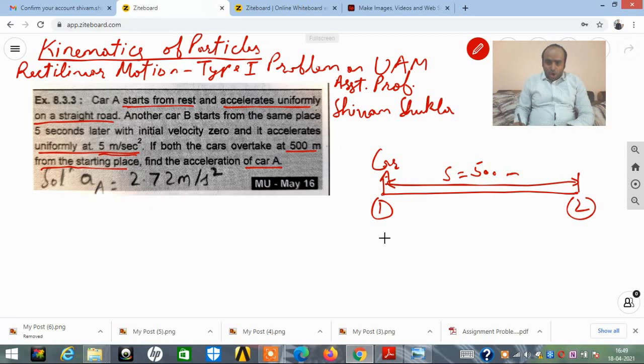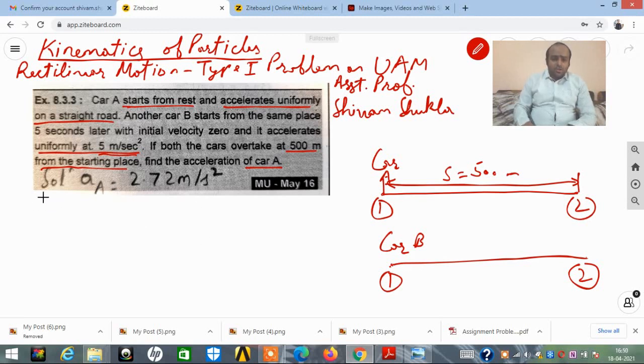Now same way, if I talk about car B, it is over here. Starting position, ending position, both are the same. So I avoid repetition. Position number 1, position number 2. Displacement is the same, that is 500 meters. I won't be writing it over here again. So now what is given and what are we supposed to find? Now I will be writing over here the given data. Given data is acceleration of car B, that is AB is equal to 5 meter per second square,